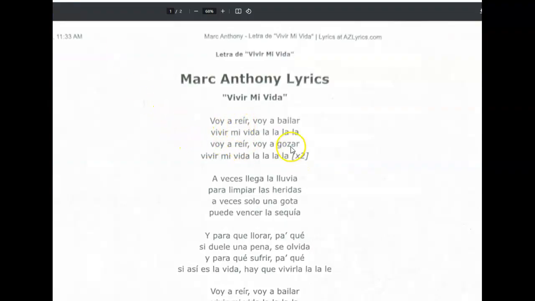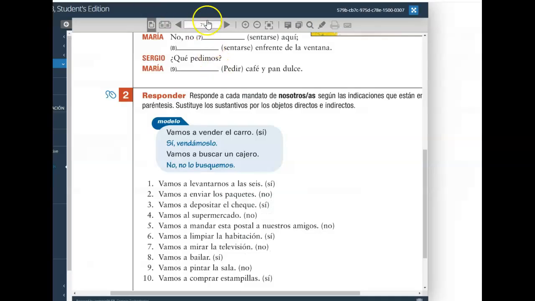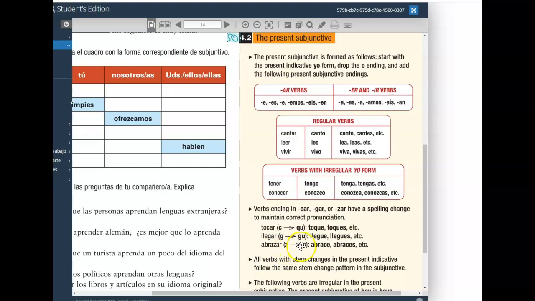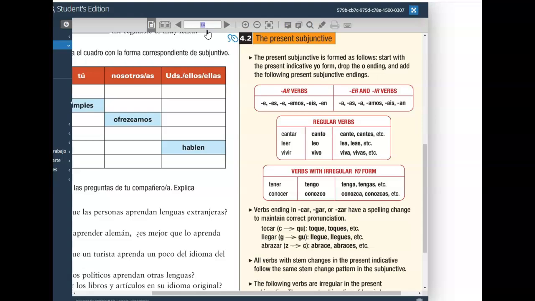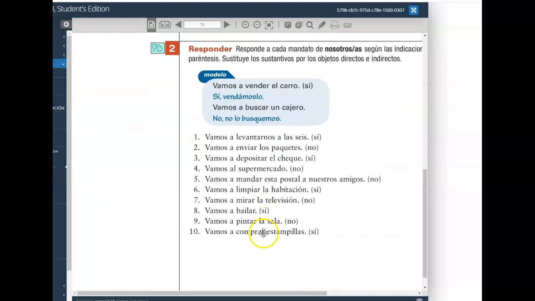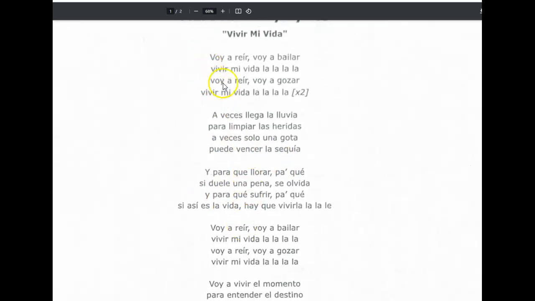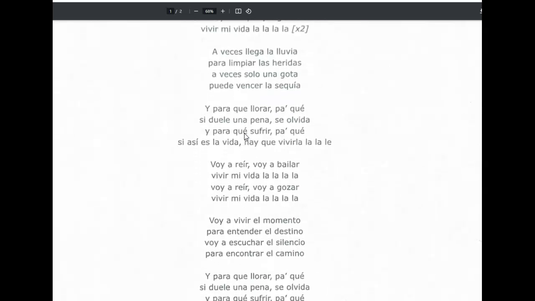Reamos once again, and then gozar, be careful, is a car-gar-zar verb in that the Z changes to a C when we conjugate it. Again, 14 is a great place to constantly refer. So gozar would be gocemos, G-O-C-E-M-O-S. So going through all the examples of ir a infinitive, not just an infinitive all by itself, but ir a infinitive.